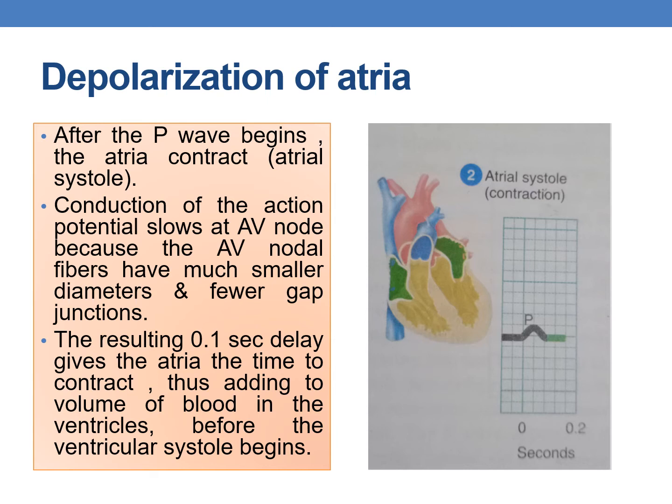The resulting 0.1 second delay gives the atria time to contract, adding additional volume of blood to the ventricles before ventricular systole begins. The atrial systole, or contraction, is indicated by the P wave in the ECG.